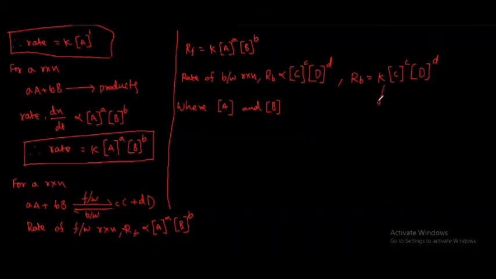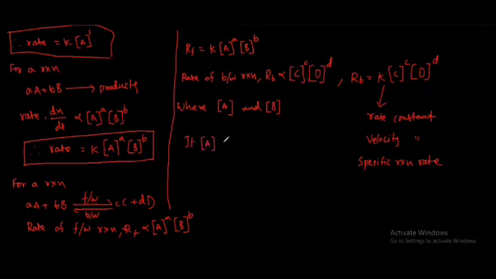Here K is considered the rate constant. It is also called the velocity constant, or the specific reaction rate of the reaction.